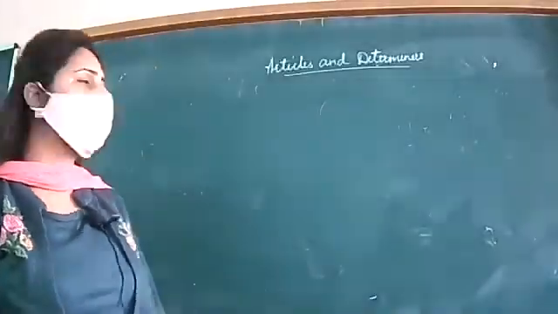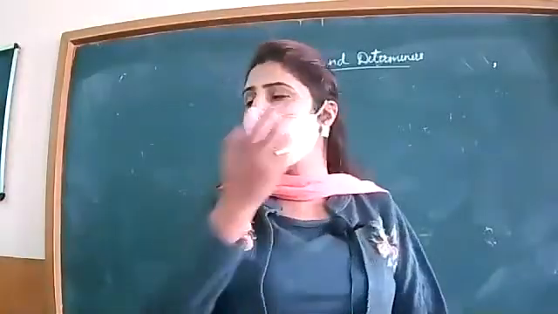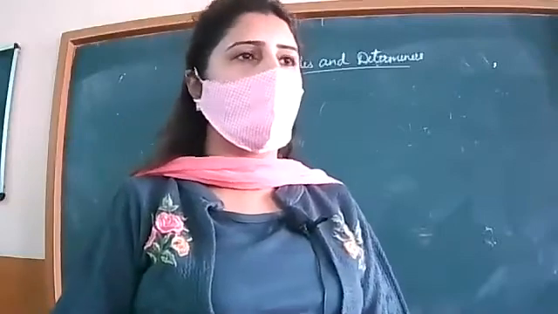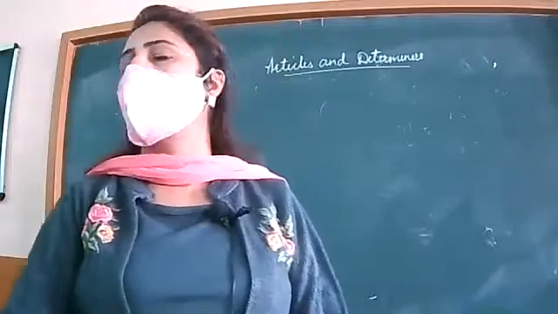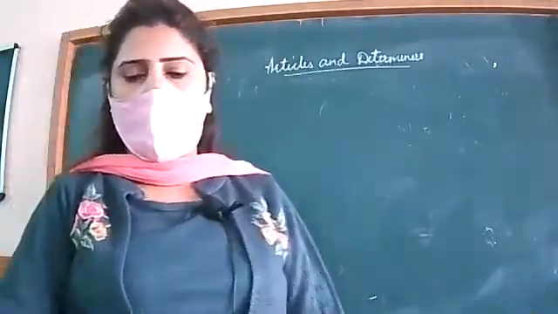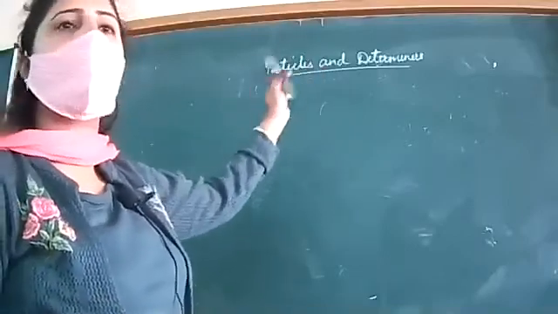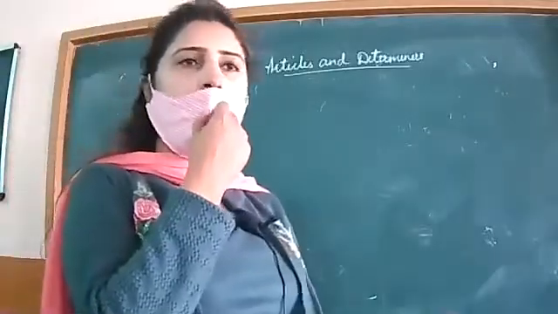So students, today we are going to revise the topic of articles and determiners. Articles, you very well know, are a and the, and determiners have different categories. Articles also fall in the category of determiners. Articles are one part of that category of determiners.